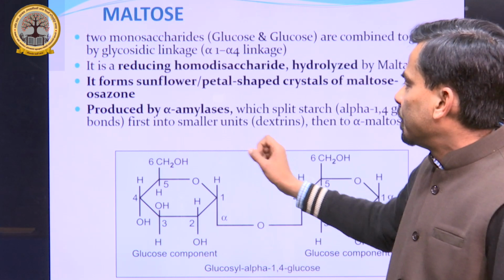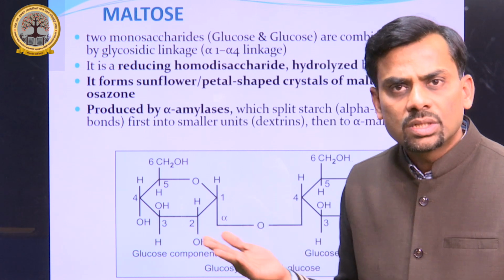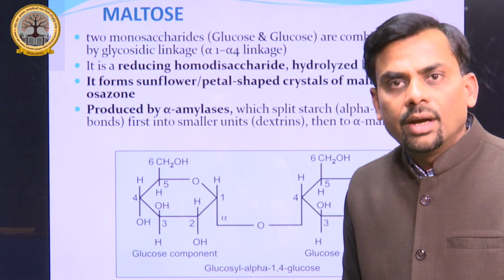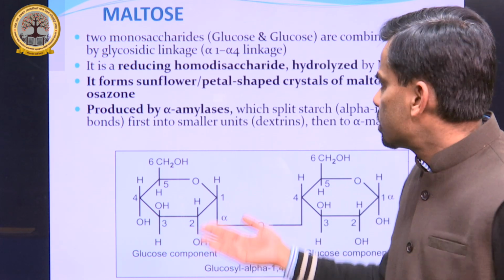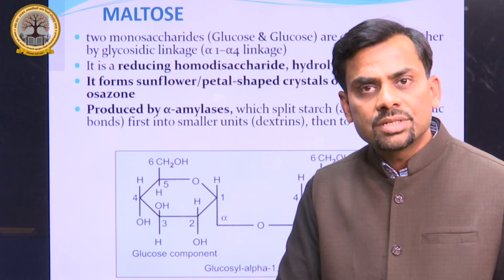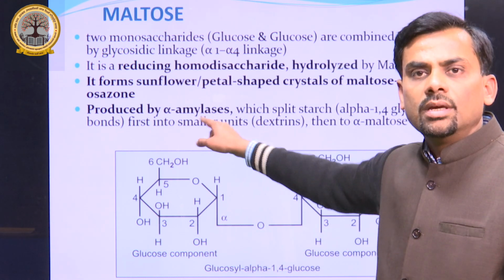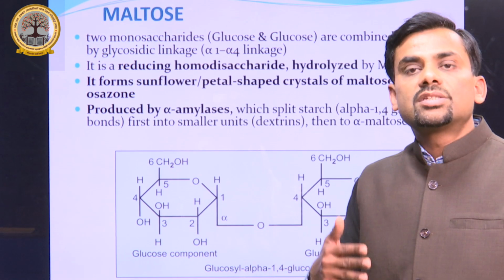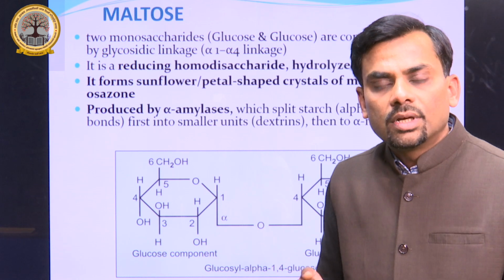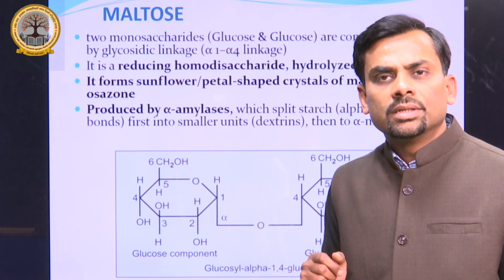It is produced by alpha amylase upon attacking starch. What is the source? You have learned previously the sucrose source is sugar cane and lactose source is milk. What is the source here? Maltose. It is starch. Through starch hydrolysis, maltose is obtained by the enzyme alpha amylase in our body. So digestion starts from the mouth. When we take starch containing food, digestion starts from the mouth through this enzyme alpha amylase which is present in our saliva.